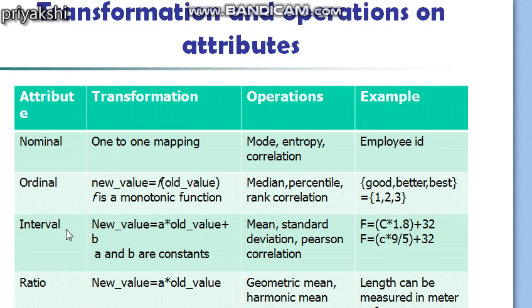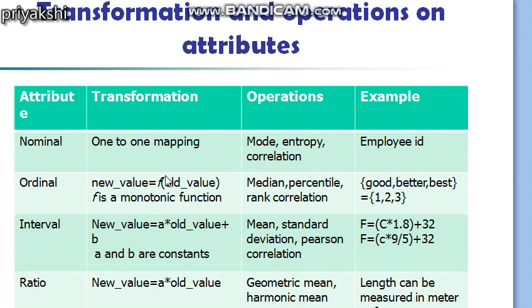However, you have to remember one thing: this does not mean that the operations appropriate for one attribute type are not appropriate for the attribute type above it. The meaning is this: median, percentile and rank correlation, which are valid for ordinal attributes, are not valid for nominal attributes.